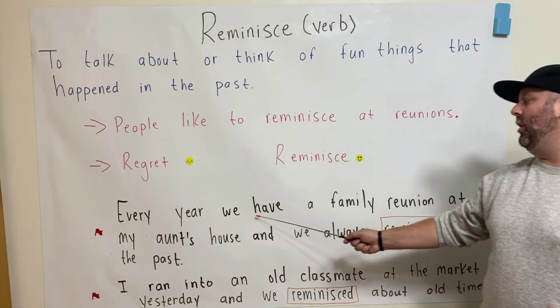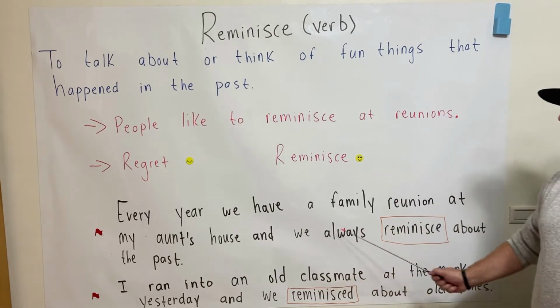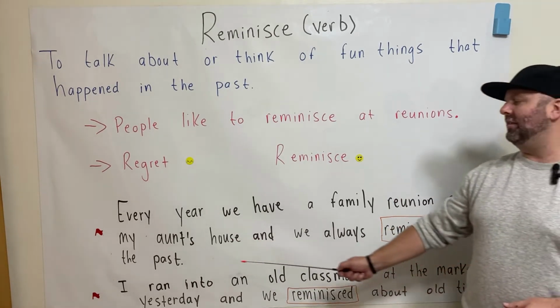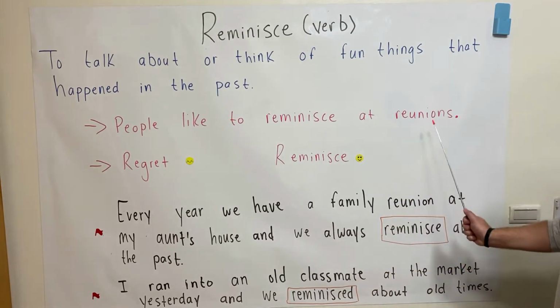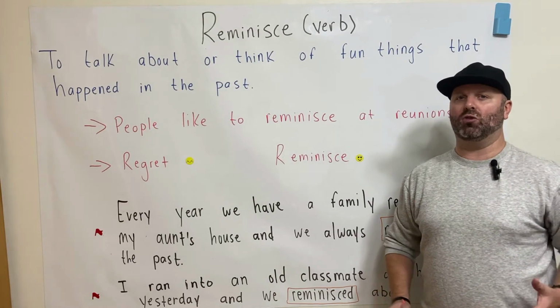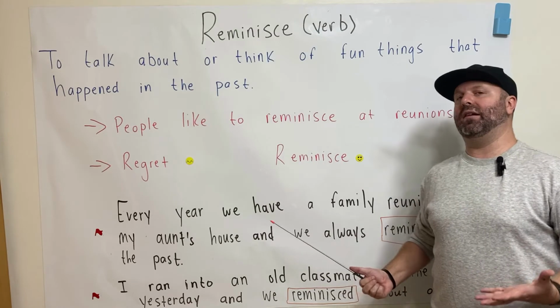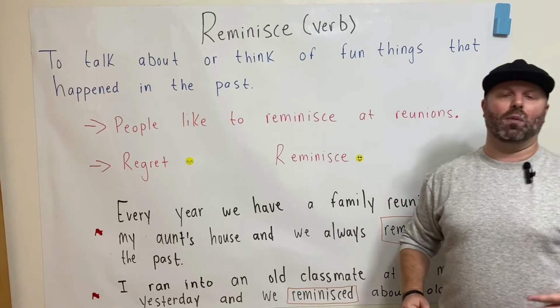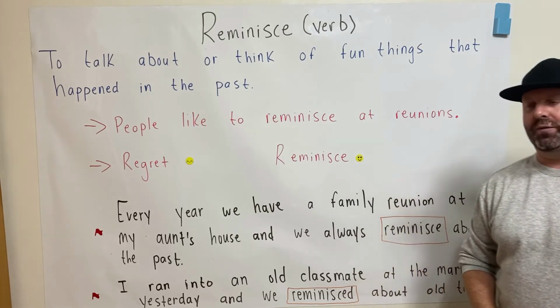Every year, we have a family reunion at my aunt's house, and we always reminisce about the past. So earlier, I talked about how people like to reminisce at events such as reunions. So here, a lot of family members get together at their aunt's house and they talk about fun things that they used to do together as a family.